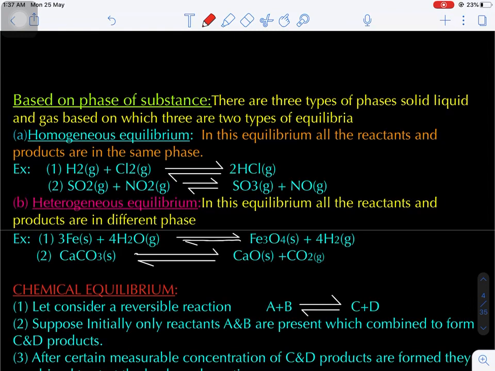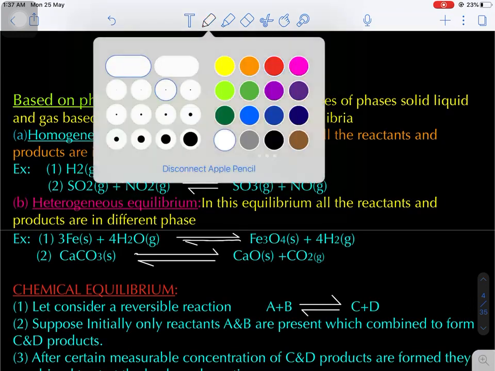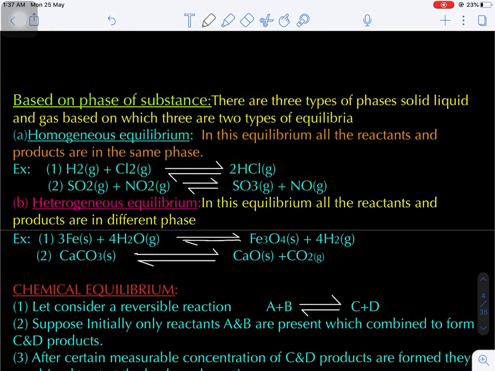Now there is another type of equilibrium that is based upon the phase. That is based upon what? Phase. Do you know there are three types of phases? Solid phase, liquid phase, and gas phase. Are you getting my point? So according to these three phases, there are two types of equilibrium. Number one, homogeneous equilibrium. Number two, heterogeneous equilibrium.